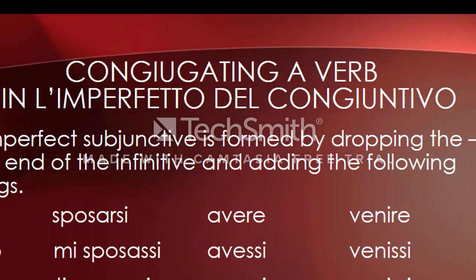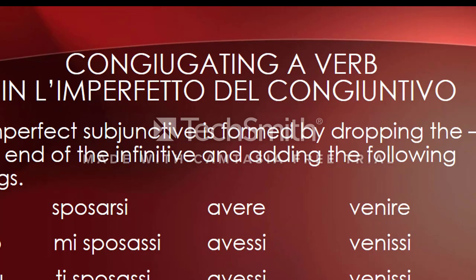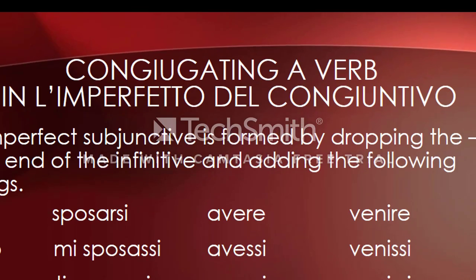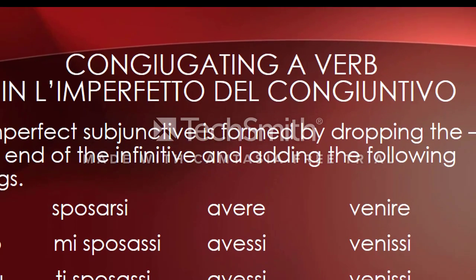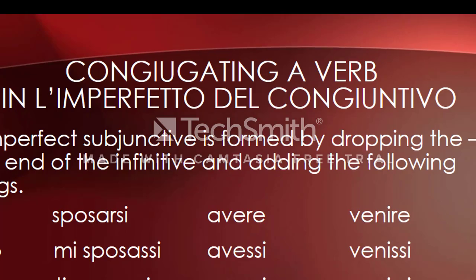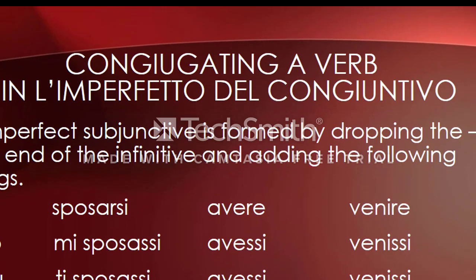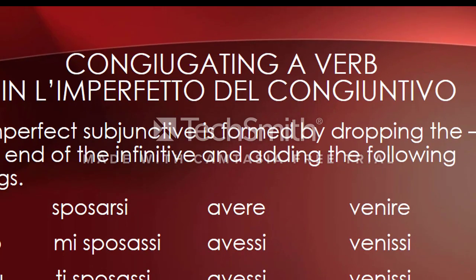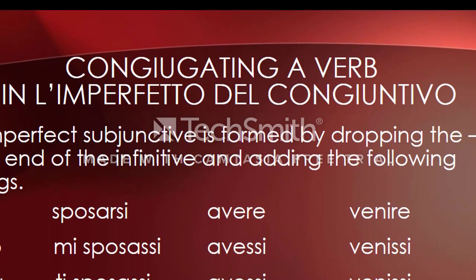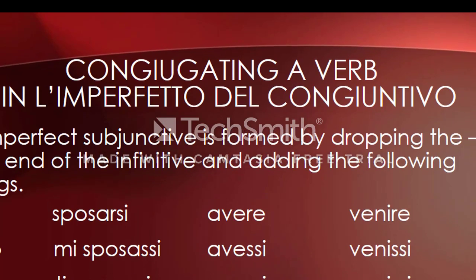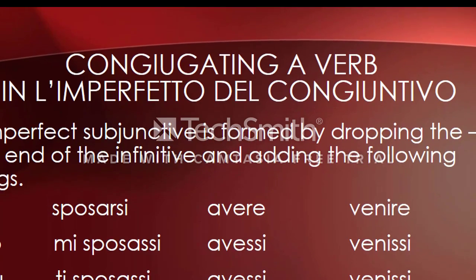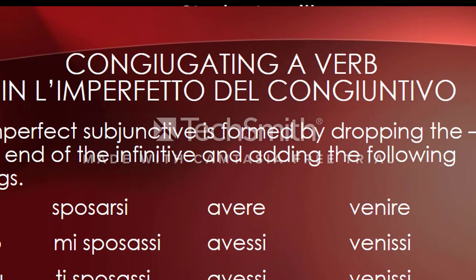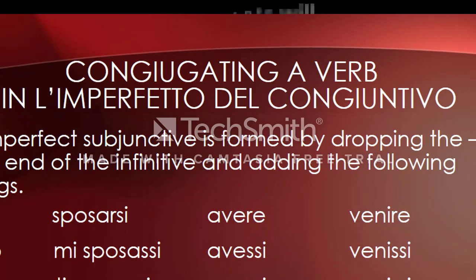Avere and venire. So first person singular, second person singular, third person singular. Che io mi sposassi, che tu ti sposassi, che lui o lei si sposasse. Then we have avere: che io avessi, che tu avessi, che lui o lei avesse. Venire: che io venissi, che tu venissi, che lui o lei venisse.